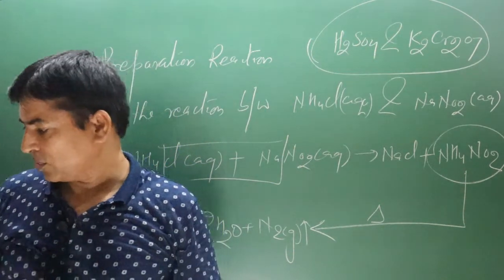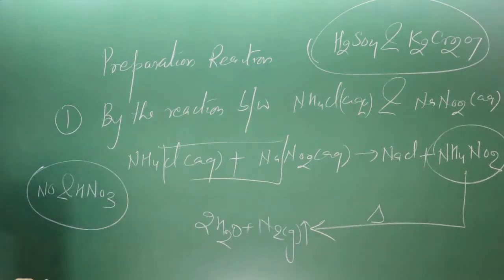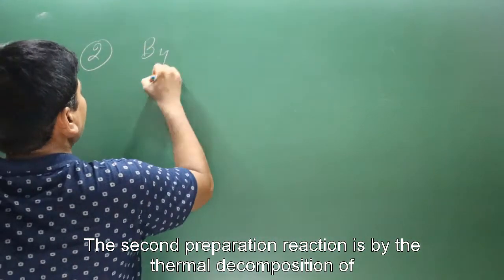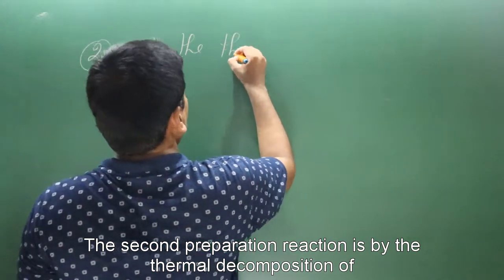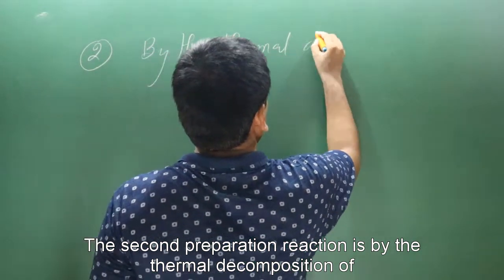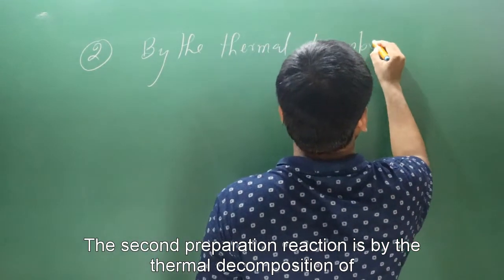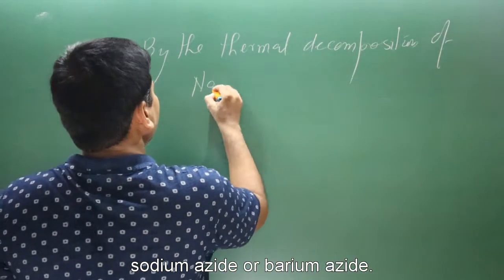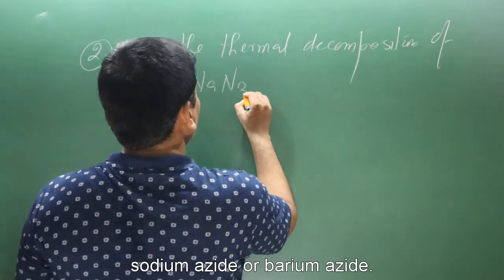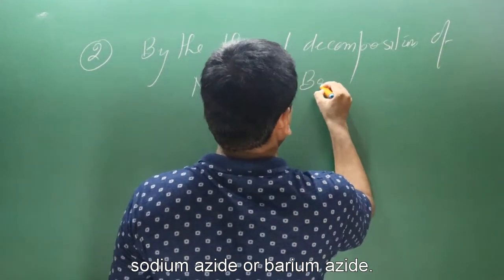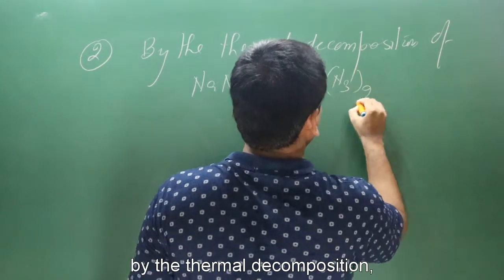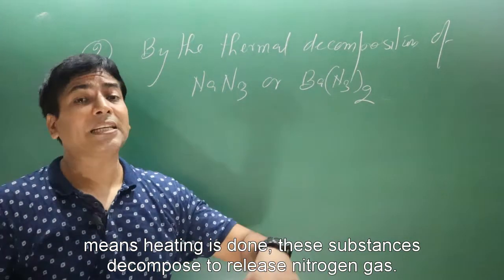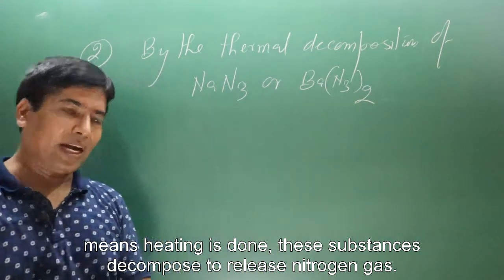Okay, so this is the first method. Now let's discuss the second preparation method. The second preparation reaction is by the thermal decomposition of sodium azide, chemical formula NaN3, or barium azide. Okay, by thermal decomposition, means heating is done and these substances decompose to release nitrogen gas.